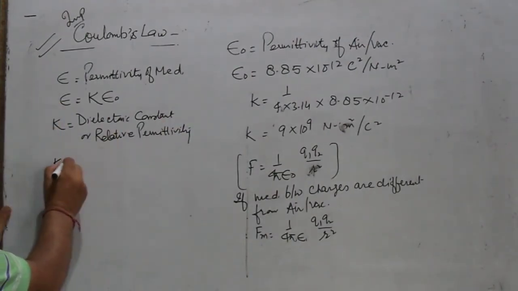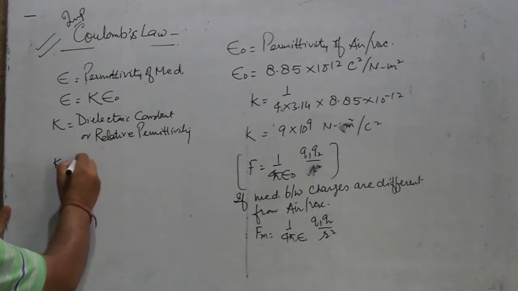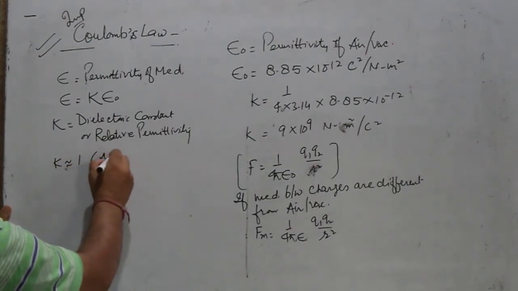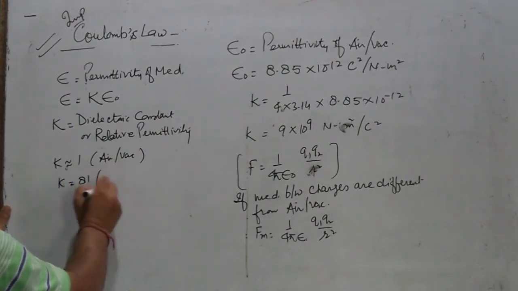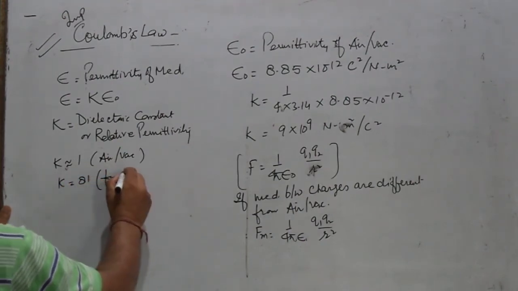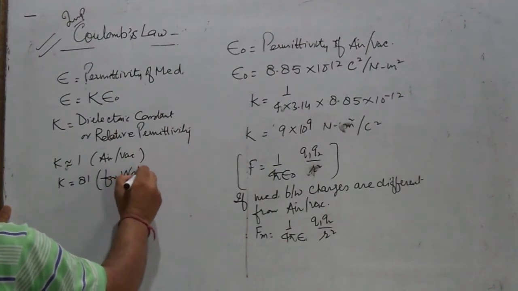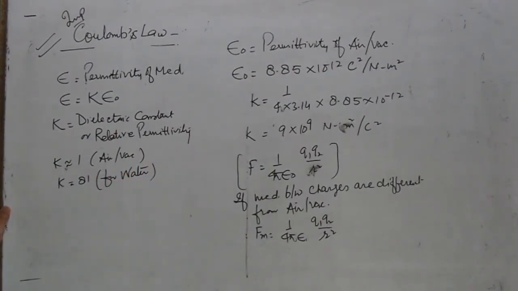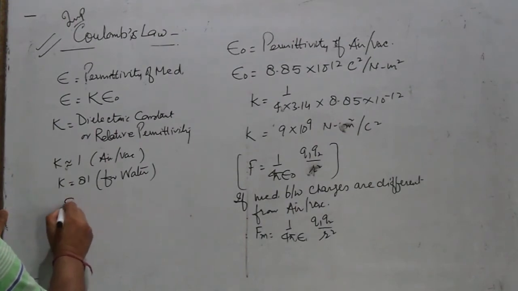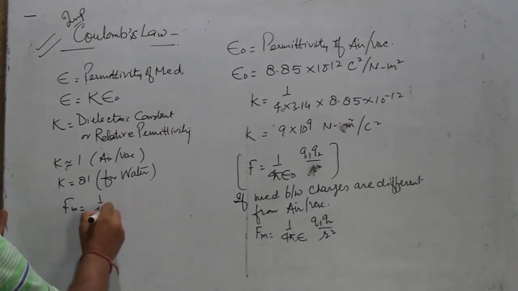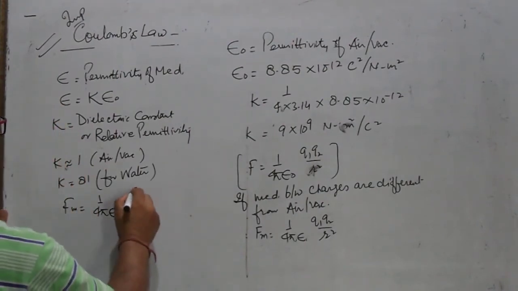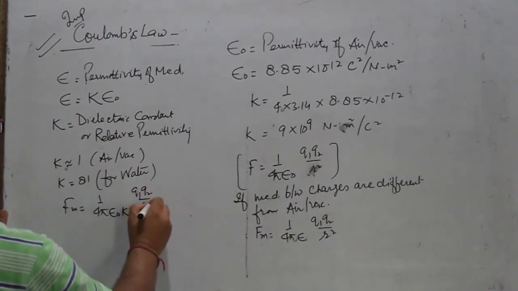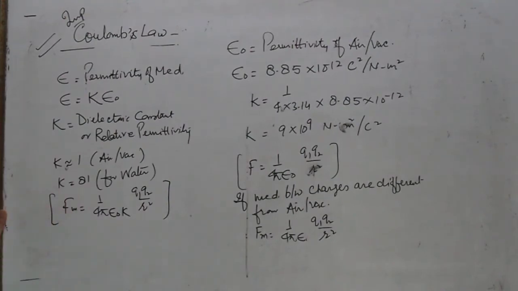Its value is about 1 for air and vacuum, and K is 81 for water. Placing this value in the formula, Fm is equal to 1 upon 4 pi epsilon naught K Q1 Q2 upon R square. This is the other formula.